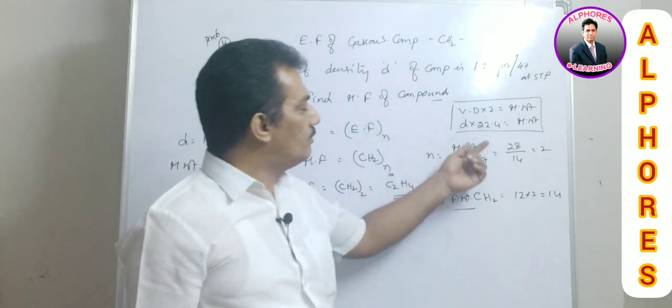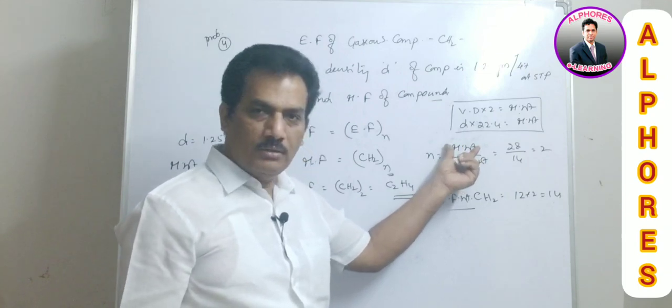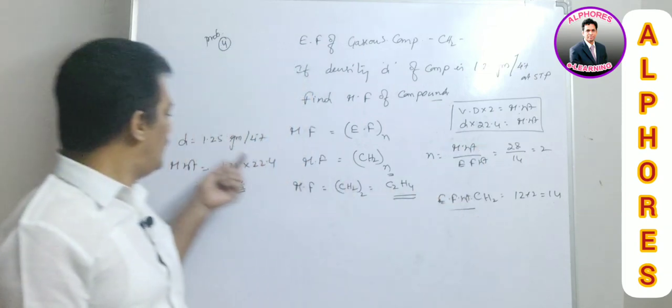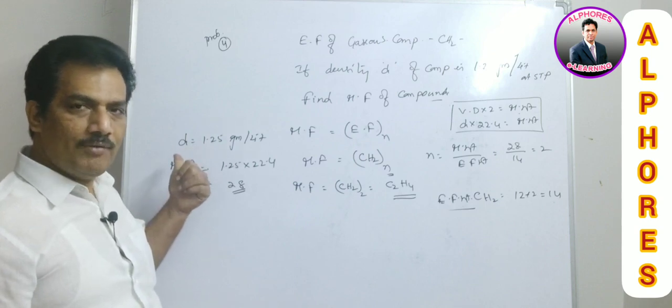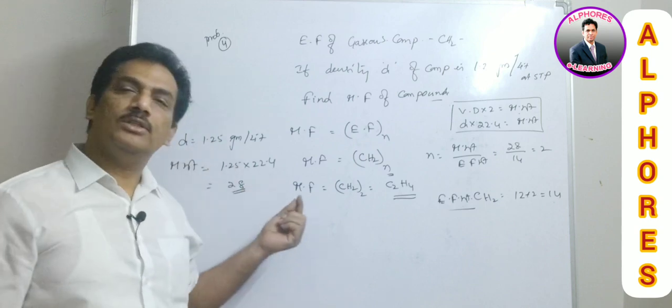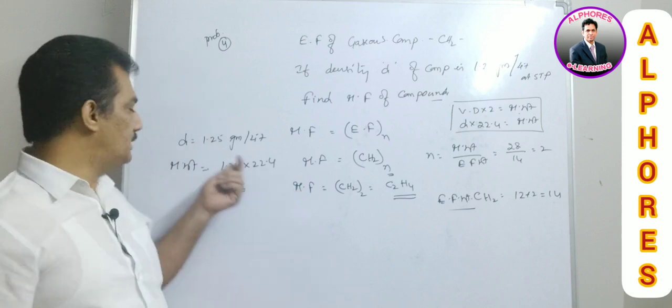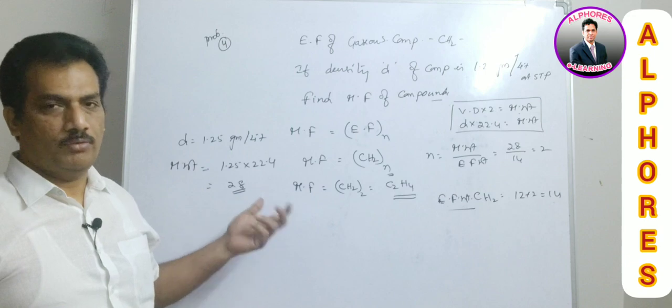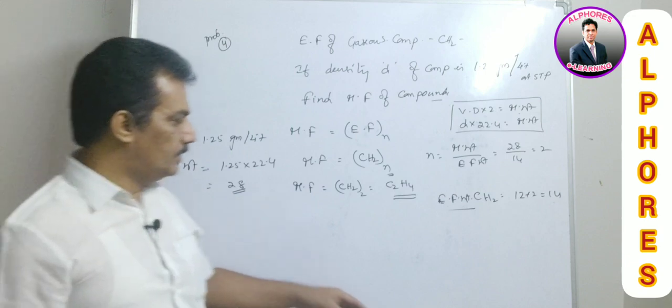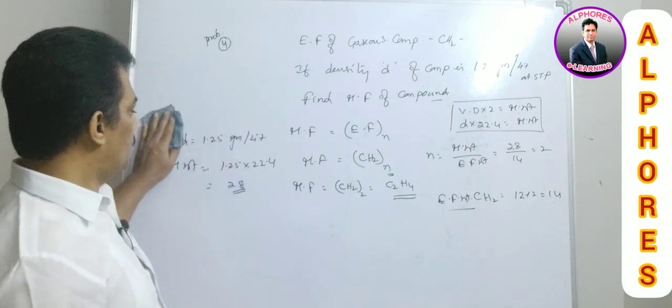Here instead of directly giving the molecular weight, they are giving it in the form of density. That is the one logic. And when density is given, you just have to convert it into molecular weight, as molecular weight is density into 22.4. Clear? That is about this model.